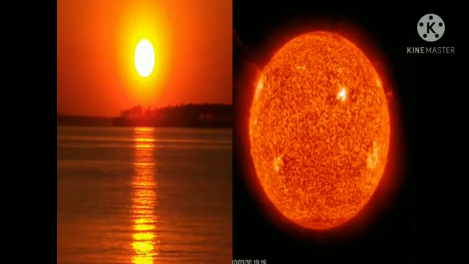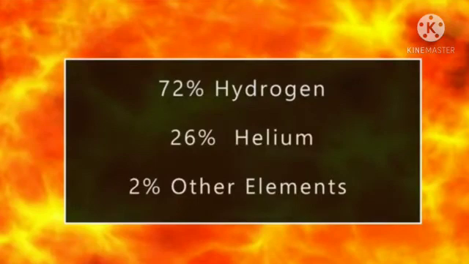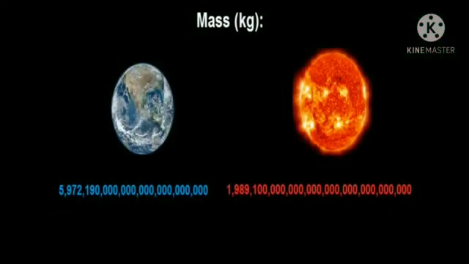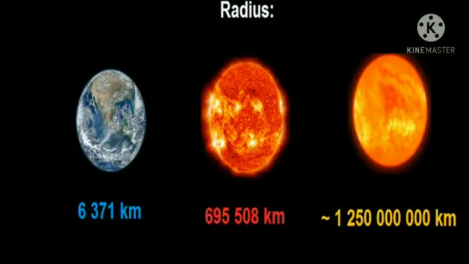Stars are gigantic spheres of hot gas. Hydrogen makes up 72% of the mass of the Sun, while helium is 26%. The rest 2% is made up of elements heavier than helium. The mass of the Sun is about 3.3 lakh times that of the Earth, and its radius is 100 times that of the Earth.